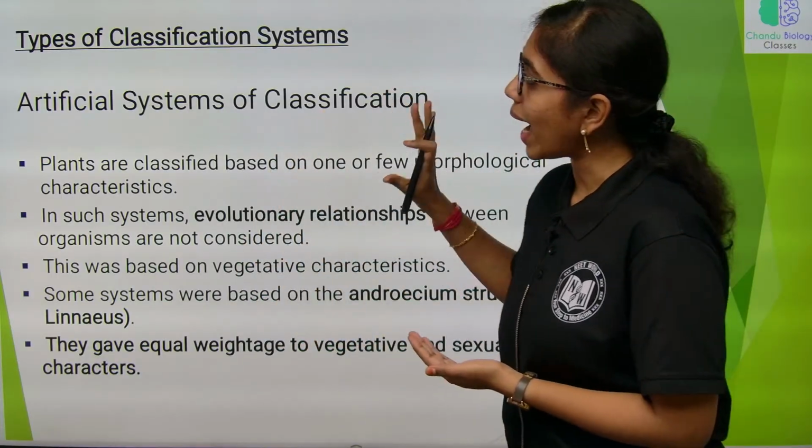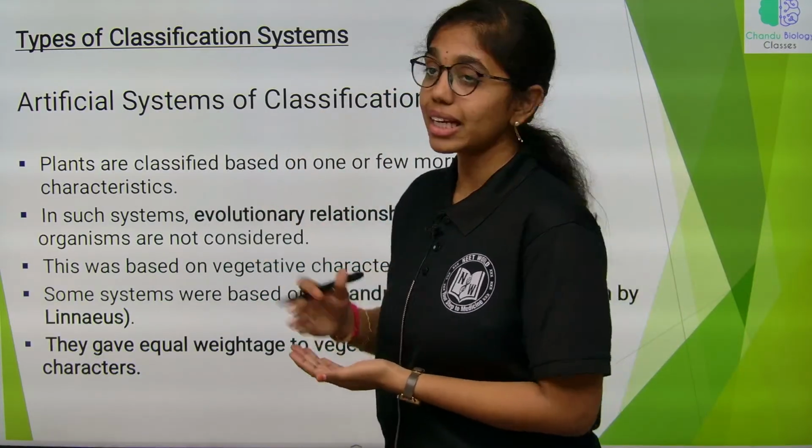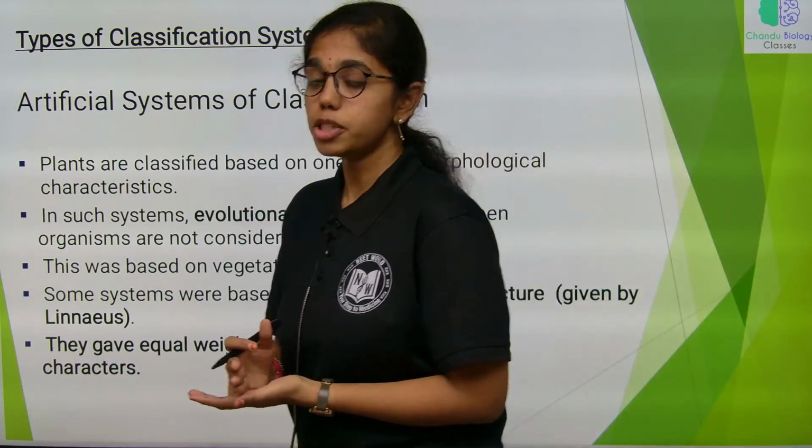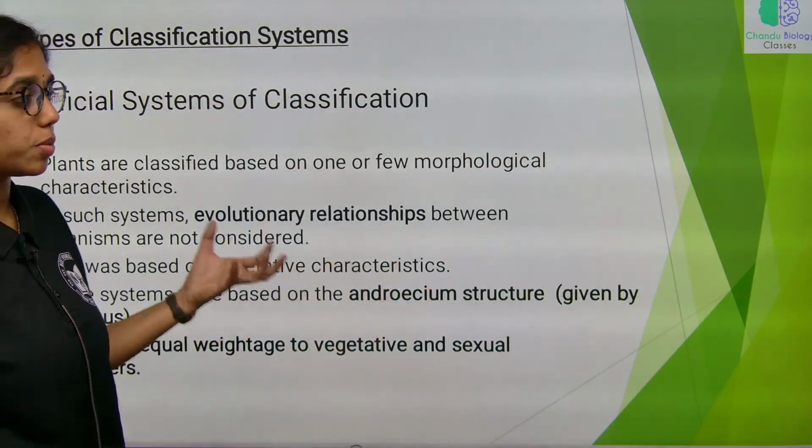Today we are going to end this chapter by discussing completely classification systems and then biological species concepts, different species concepts that are given.